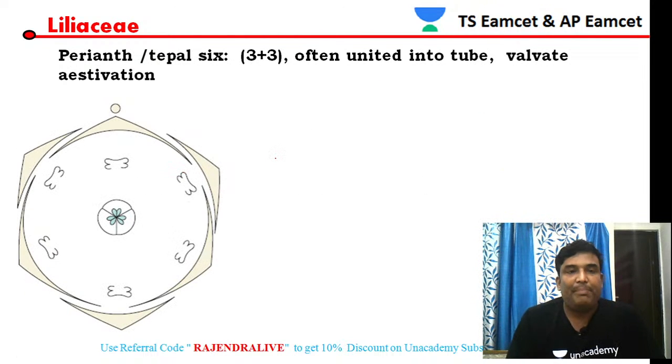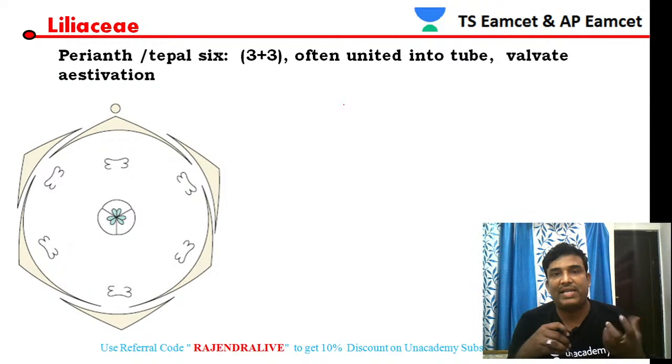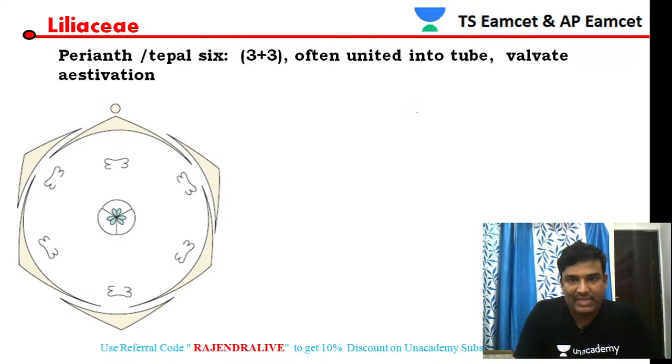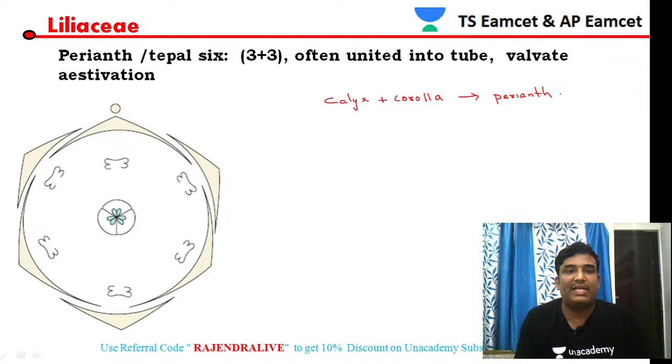Let us see about the perianth. Previously, in Solanaceae members, we have seen calyx and corolla, but here we don't have distinct sepals and petals. Both calyx and corolla are fused in these Liliaceae members, and it is known as the perianth. Both calyx and corolla together are called the perianth.